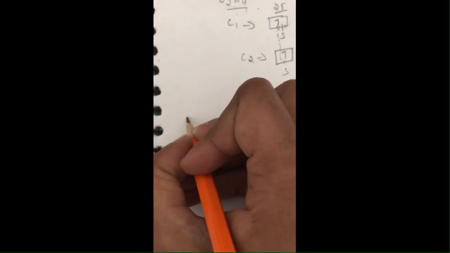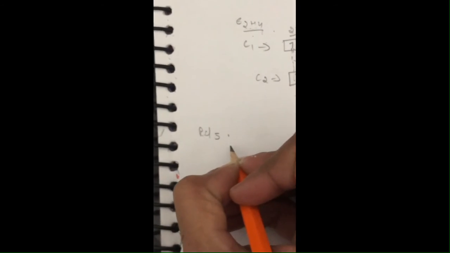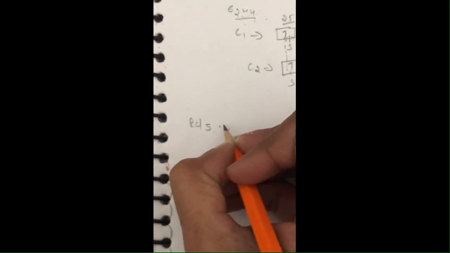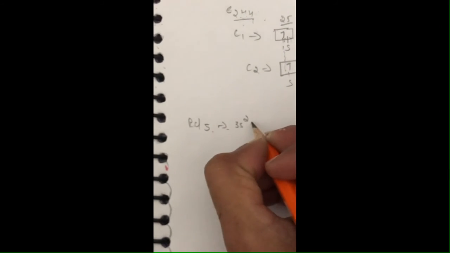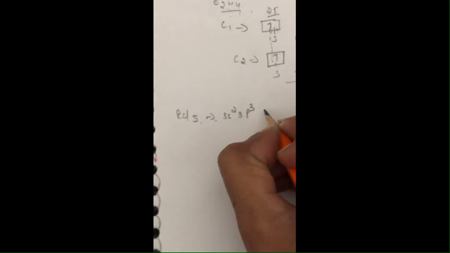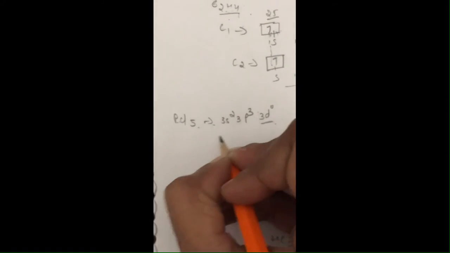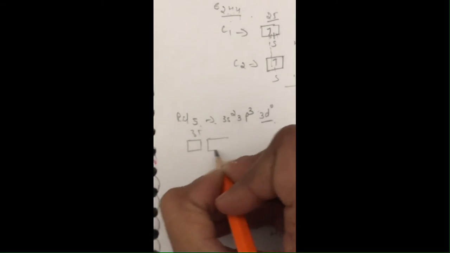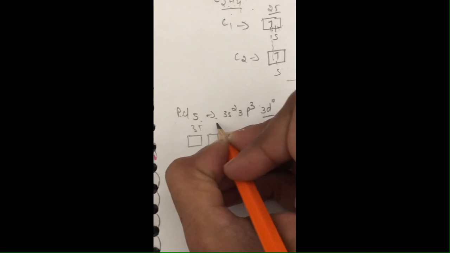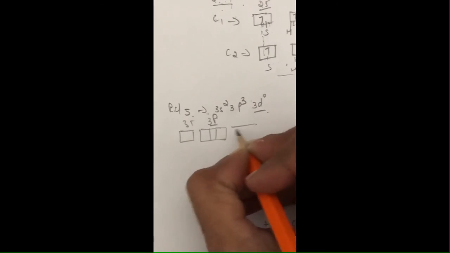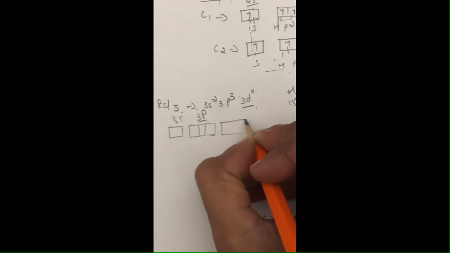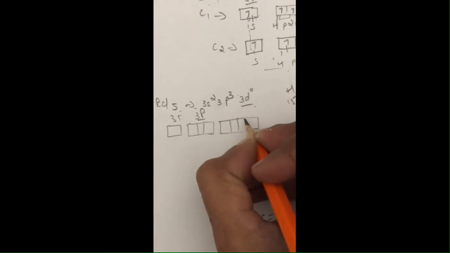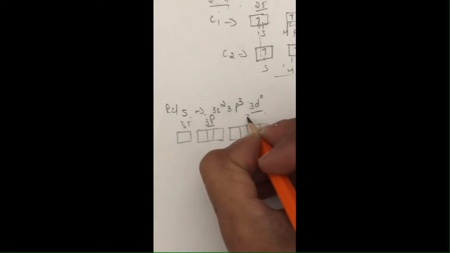For example, we have the example of the PCl5 molecule. In the PCl5 molecule, the configuration is 3s2 and 3p3 and the 3d orbital is totally empty. Clear? So this is the 3s orbital and that will be the 3p orbital. This is the 3d orbital.